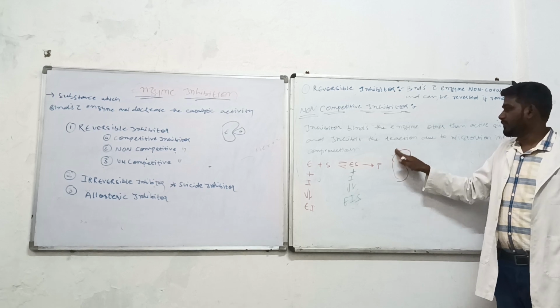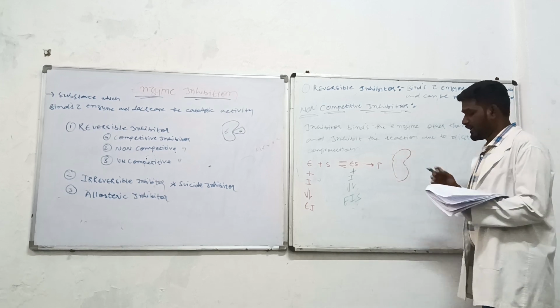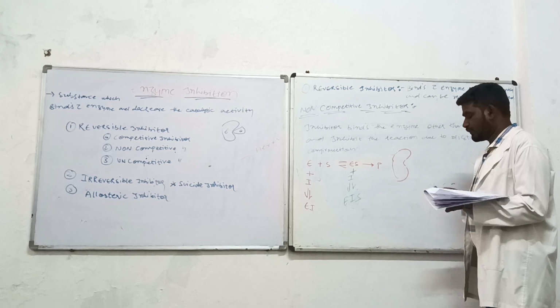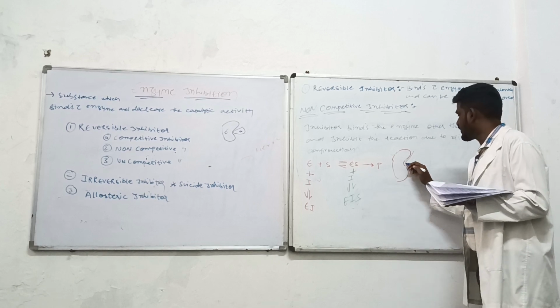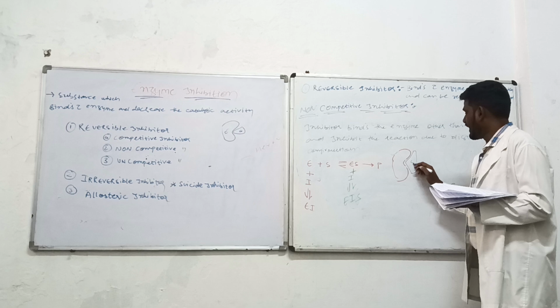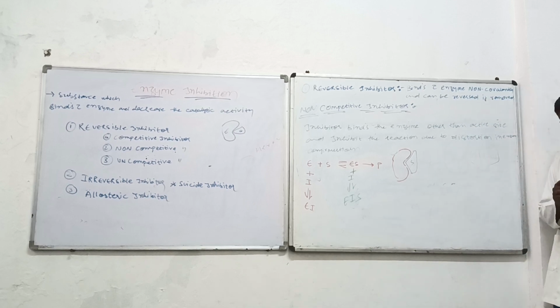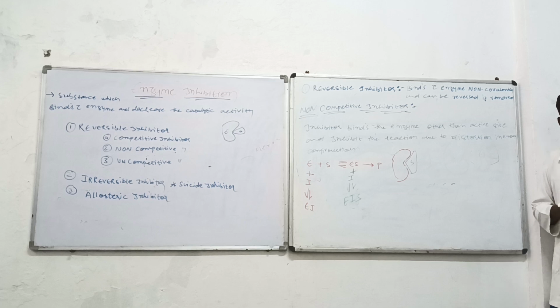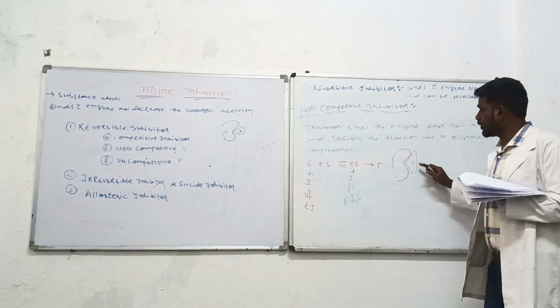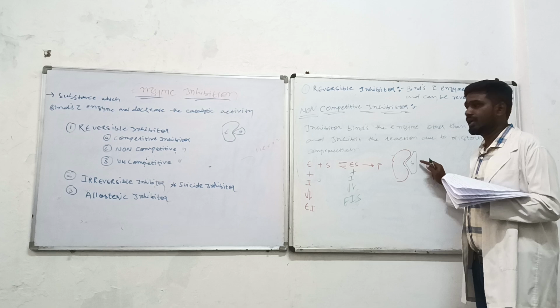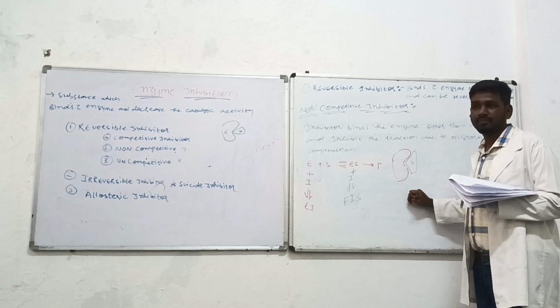In the second case, the enzyme was there and there was a formation of the enzyme substrate complex and they were about to form a product. Now the inhibitor came. Even though they have joined at the active site, the other sites are empty.